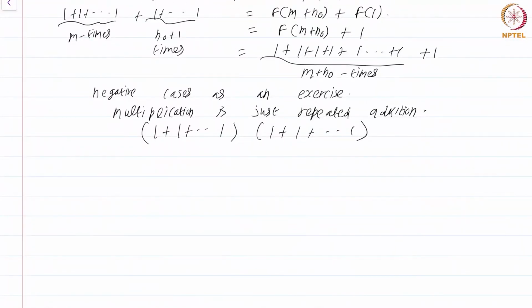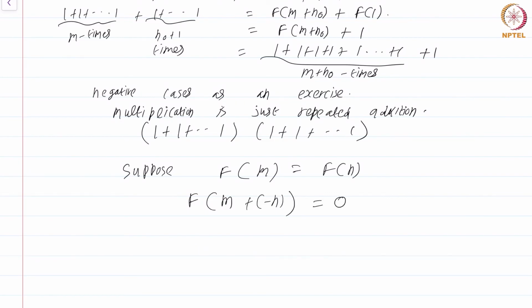Okay. Now we still have to show that f is injective. So suppose f of m is equal to f of n, then we immediately get f of m plus minus n is equal to 0, which means f of m minus n is equal to 0.